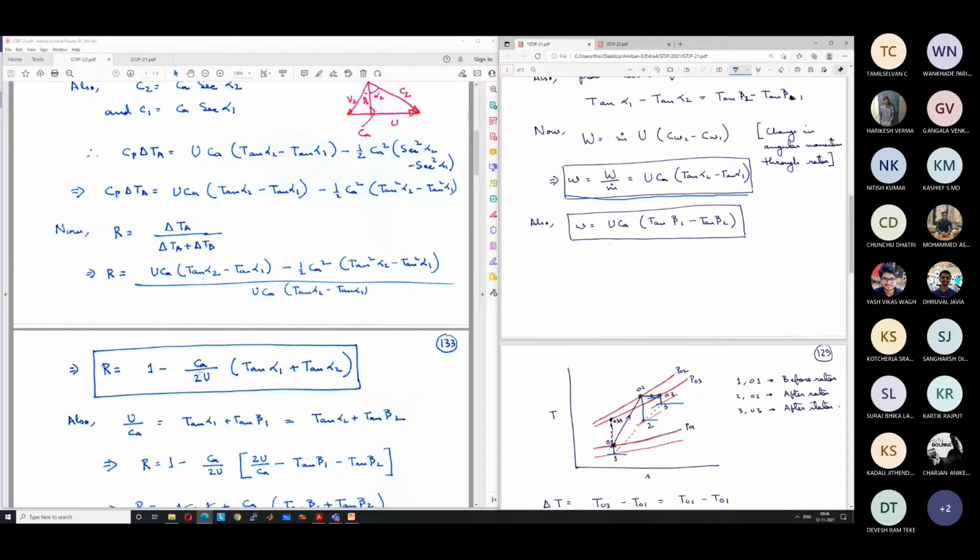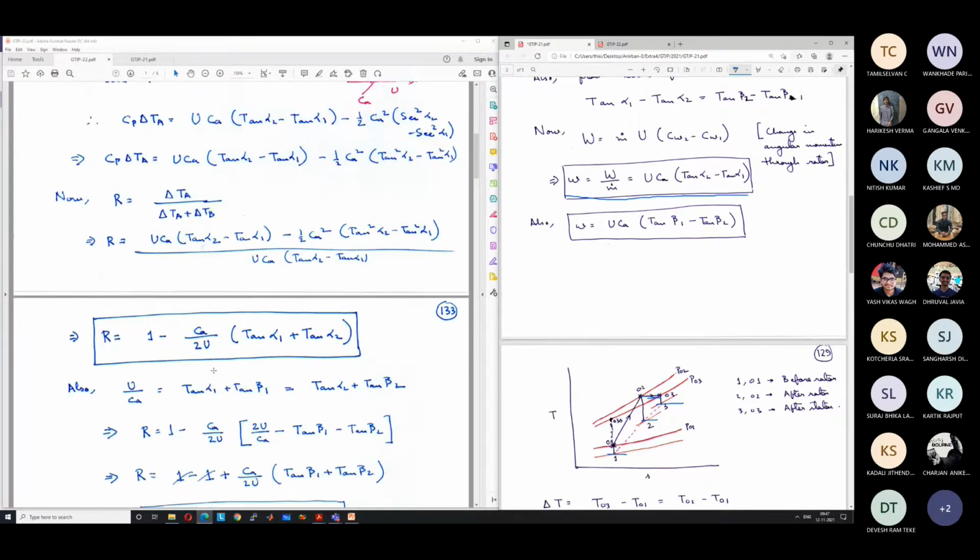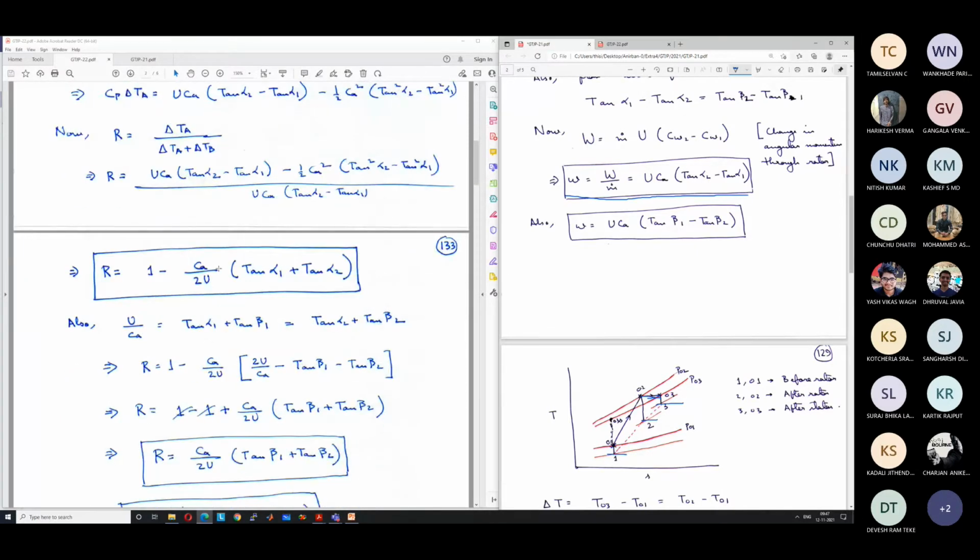Because these are design parameters, independent of the stages. We have assumed that Ca does not change from stage to stage, because we are keeping it deliberately constant by changing the cross-sectional area, and at the mean radius U does not change. So based on these parameters, we can write or define R.